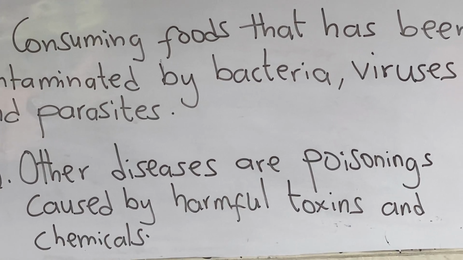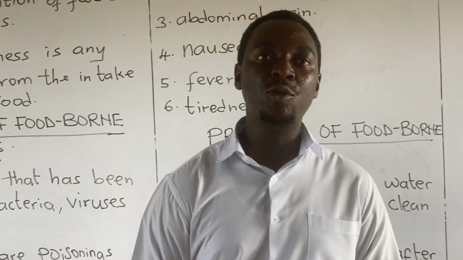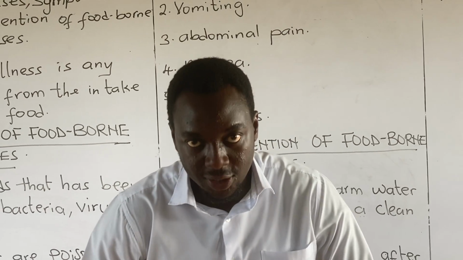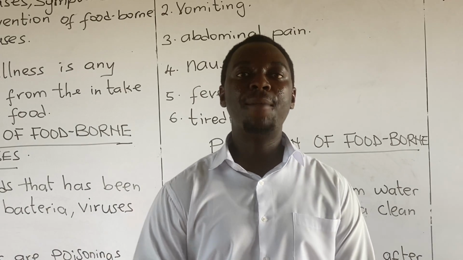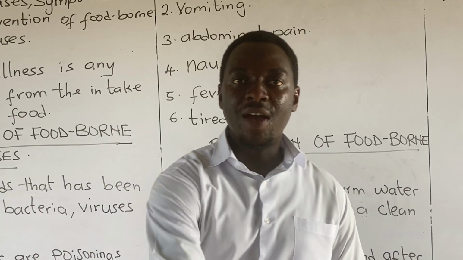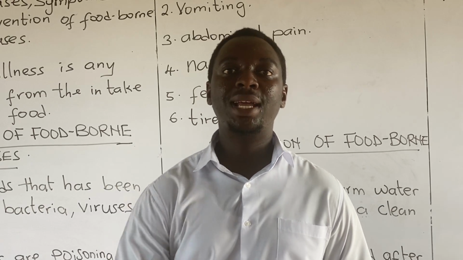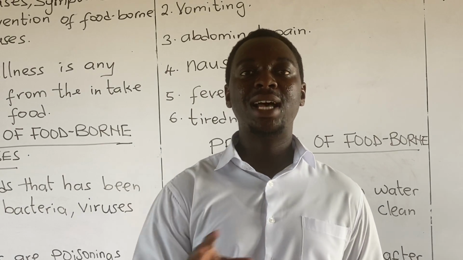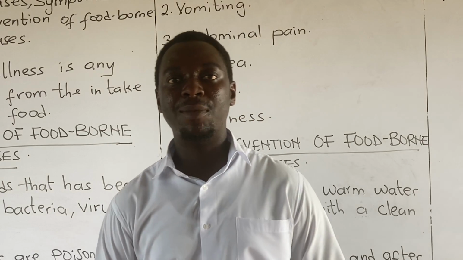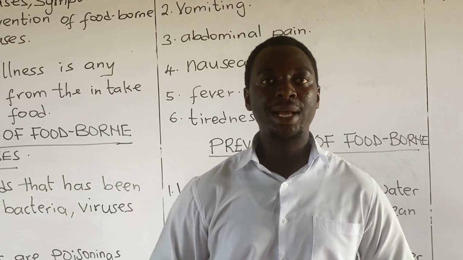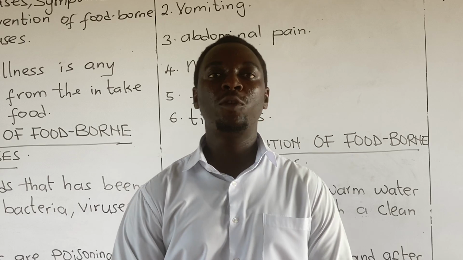When chemicals also get into food and you take them, you suffer from foodborne illness or foodborne diseases. Example, when you spray your vegetables and within a few hours or few days you take them in, the chemicals that you used to spray the vegetables will cause harm to your body. It is an example of foodborne illness.